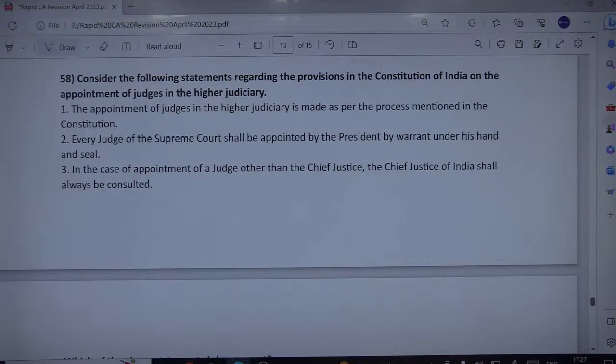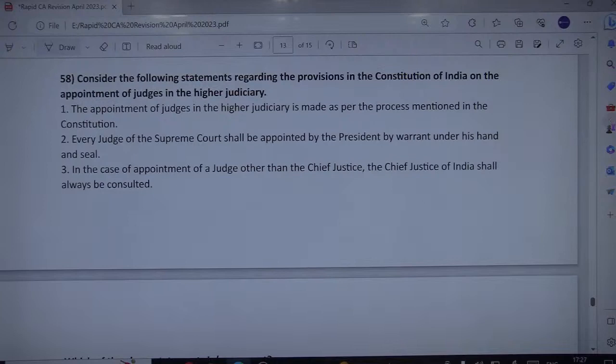Okay, next is in the case of appointment of a judge other than the Chief Justice, the Chief Justice of India shall always be consulted. Yes, it is very much correct. So second is also correct, because in the higher judiciary every judge, especially of the Supreme Court, is appointed by the President by warrant under his hand and seal. The appointment of judges in the higher judiciary is made as per the process mentioned in the Constitution. Okay, but remember, what does the Constitution say on the appointment of judges in the higher judiciary?